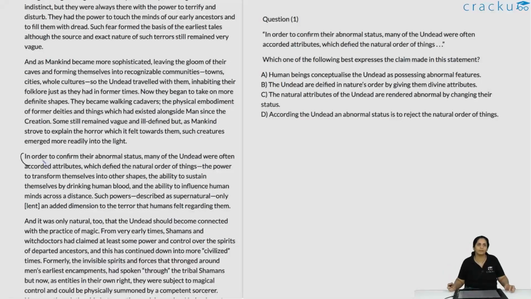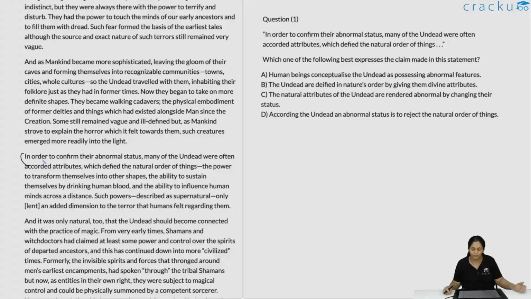You wouldn't say that somebody purrs like a kitten when it is terrifying, right? You would give something like a screech or some kind of horrible characteristic to something which you find terrifying. So that is what the author is saying, that to confirm their abnormal status, abnormal characteristics were assigned to them. We gave them these abnormal characteristics because we were terrified of these abnormal beings.